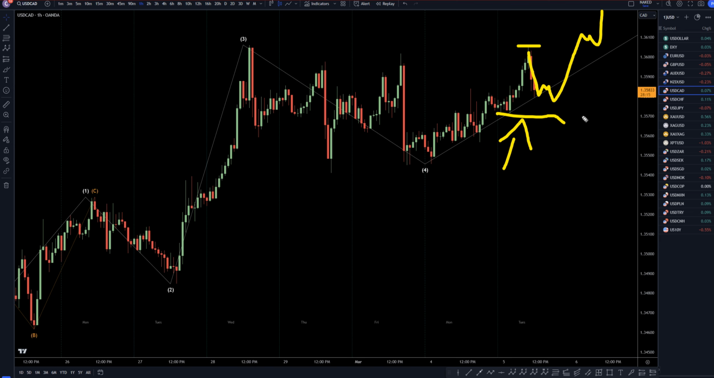I would be looking for three waves down. I'd be looking for impulsive up. I'd be looking for a Fibonacci bounce to go long for the continuation of what is most likely a wave C of wave 2 on the higher time frames.